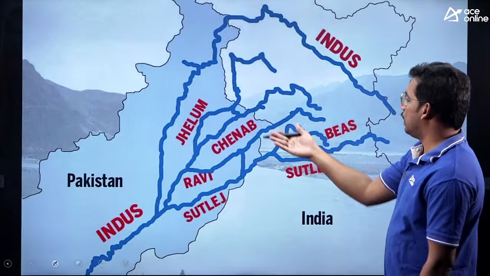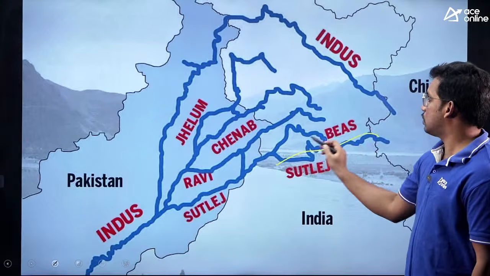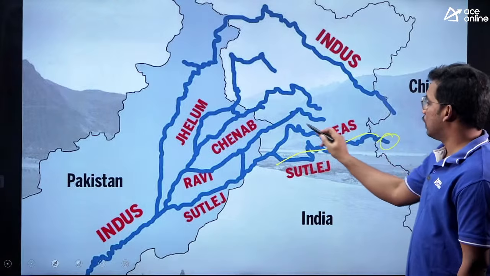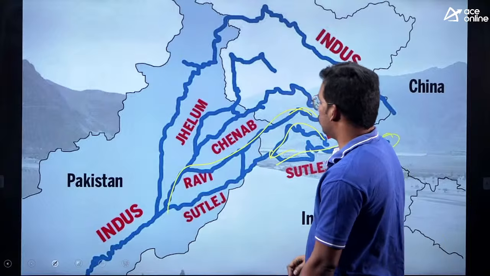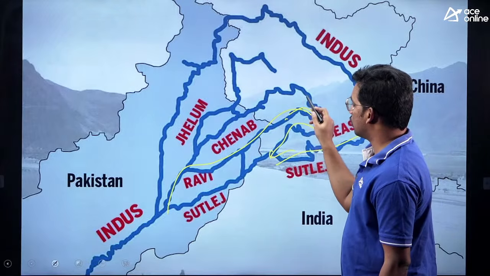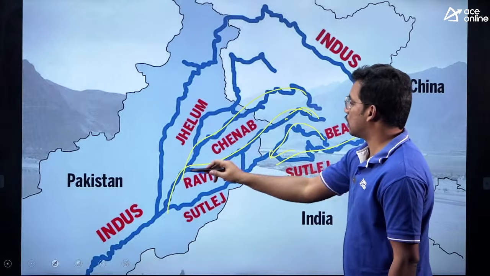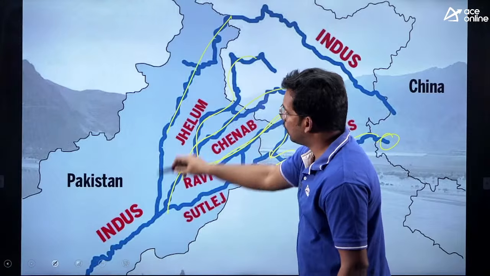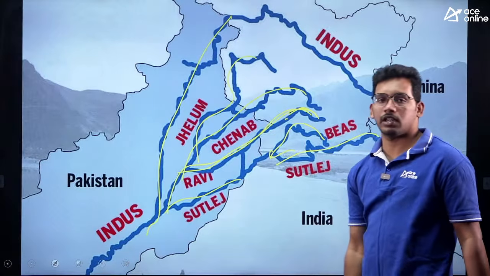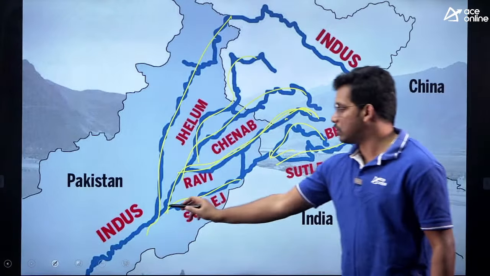So you can see the Indus river system also. This is Sutlej, which originates from Tibet. Then Beas, a tributary of Sutlej. Then we have Chenab, which joins into Sutlej. Then this is Chenab, joins into Sutlej. Ravi river joins into Chenab. Jhelum joins into Chenab. Finally, Sutlej joins into Indus. This is the Panjnad region.